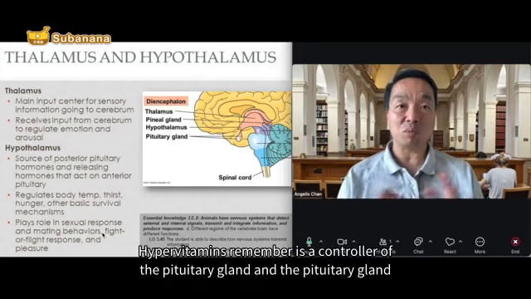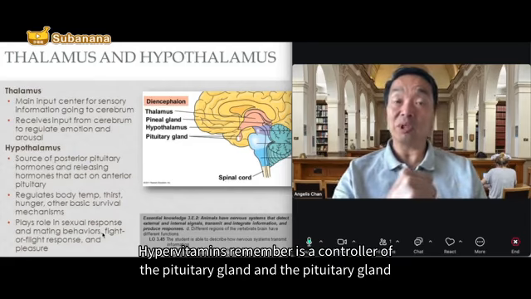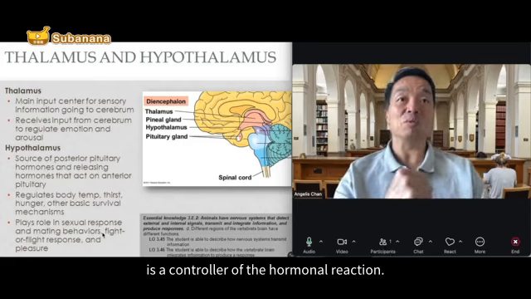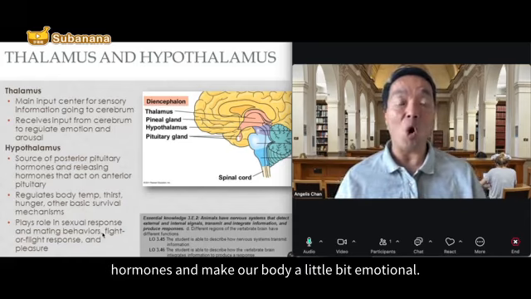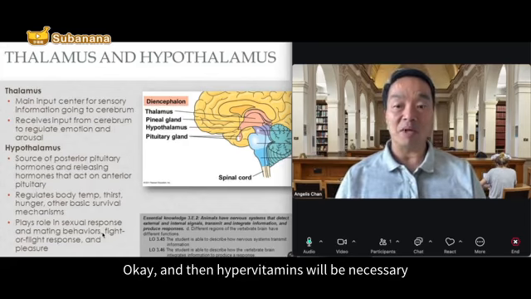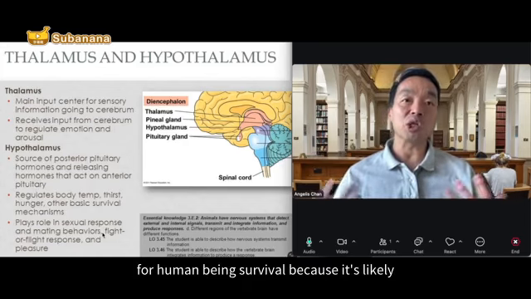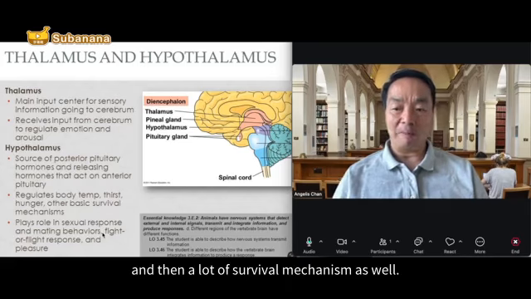Remember, the hypothalamus is the controller of the pituitary gland, and the pituitary gland is the controller of the hormonal reaction. So the hypothalamus activates the pituitary gland to release a lot of hormones, making our body a little bit emotional. The hypothalamus is also necessary for human survival, because it regulates body temperature, blood pressure, and a lot of survival mechanisms as well.